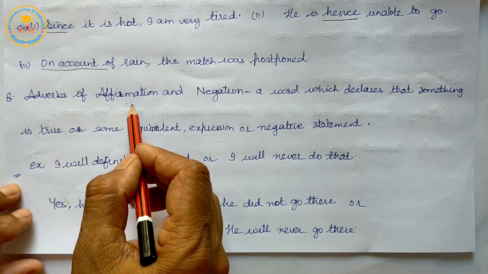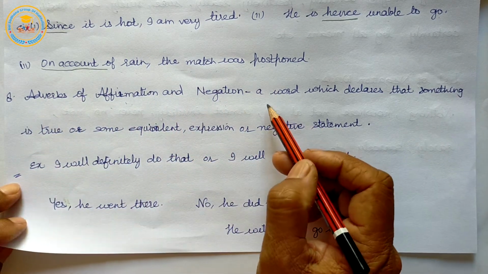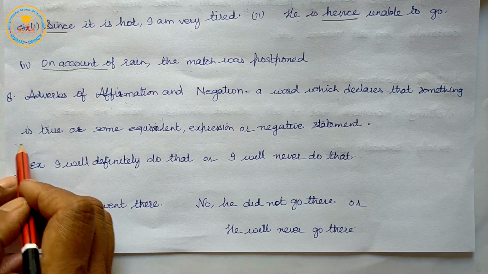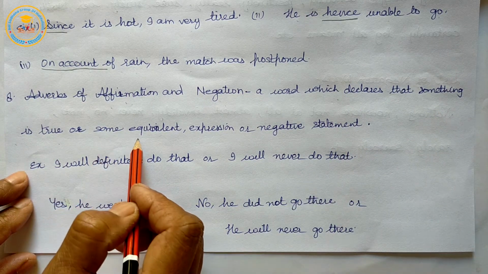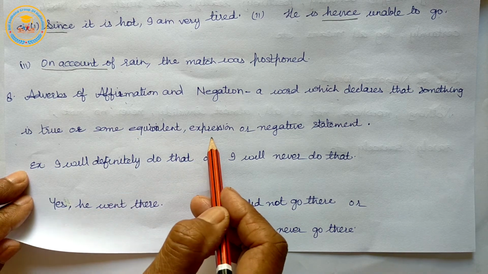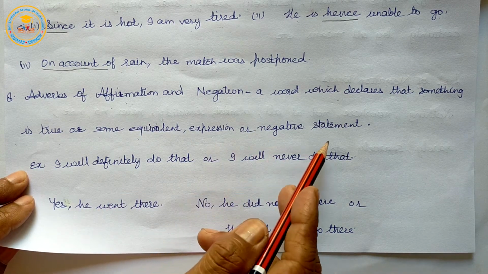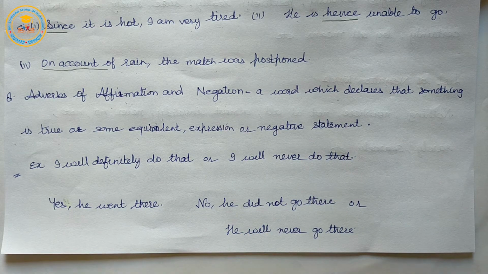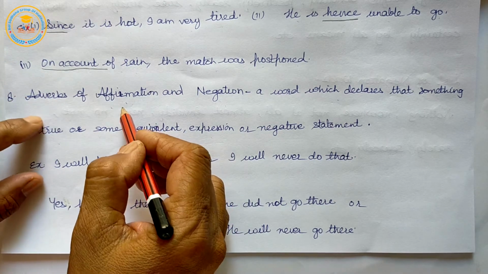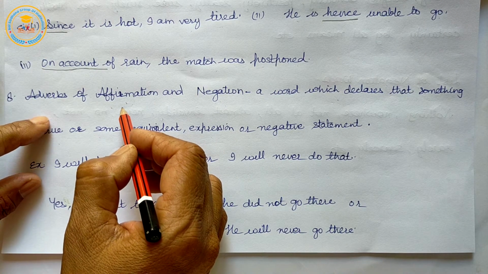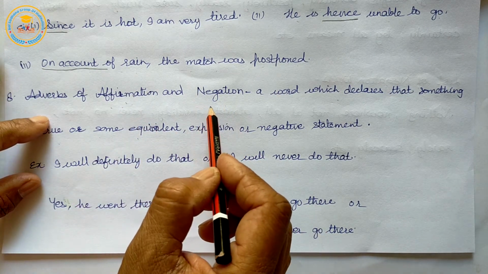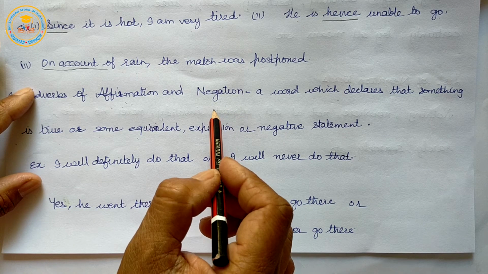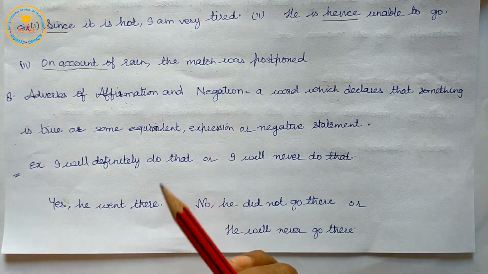So adverbs of affirmation and negation: a word which declares that something is true or positive, or one that declares that something is not true, that is in negative form.